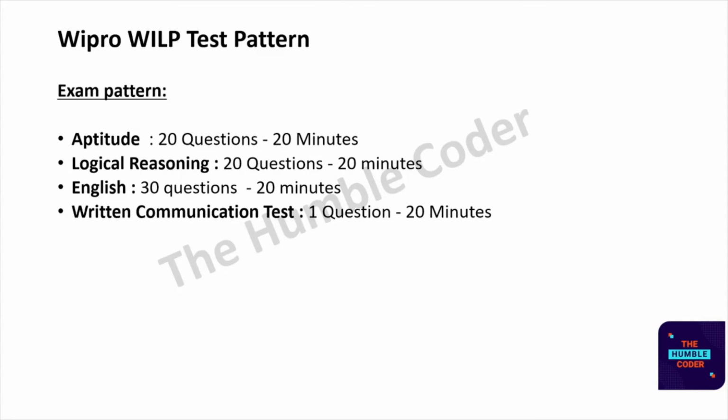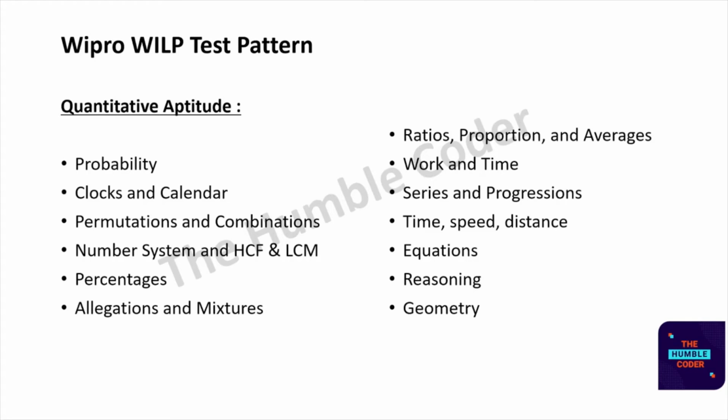Now we are going to see the topics that you have to study from each section: from aptitude, reasoning, English or verbal ability and so on. From quantitative aptitude, you have to read these topics: probability, clocks and calendars, permutations and combinations, number system and HCF and LCM, percentages, alligations and mixtures, ratio, proportions and averages, work and time, series and progression, time, speed, distance, equations, reasoning, geometry. These are the topics for quantitative aptitude.